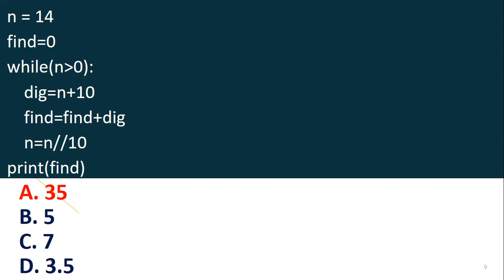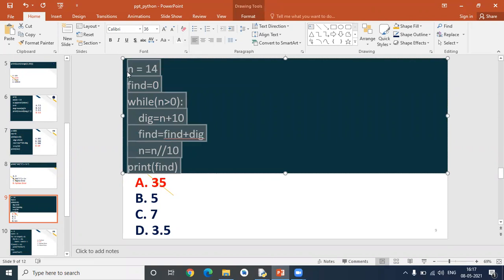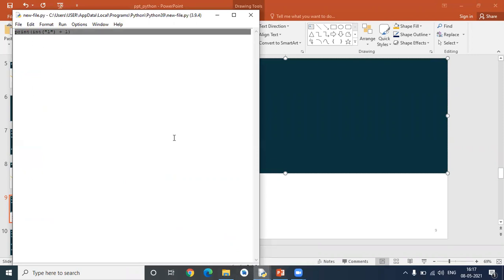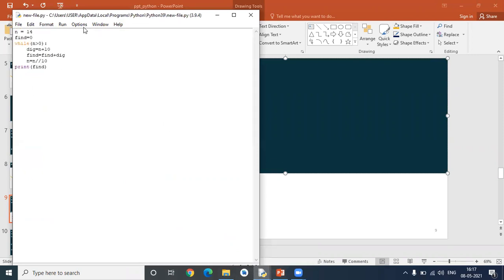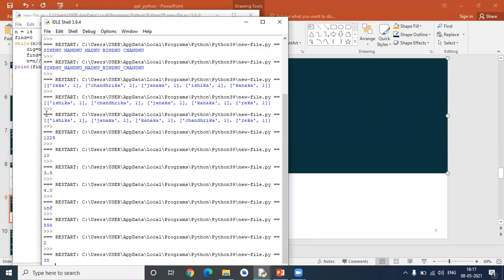You can go through this code manually and try it out by hand. You just do a small trace from here, it's a small piece of code. Okay, let me run this program also, so you will get a clear picture of what I'm telling. I'll copy the same code and paste it here, save that and run. See here, 35 is printing.